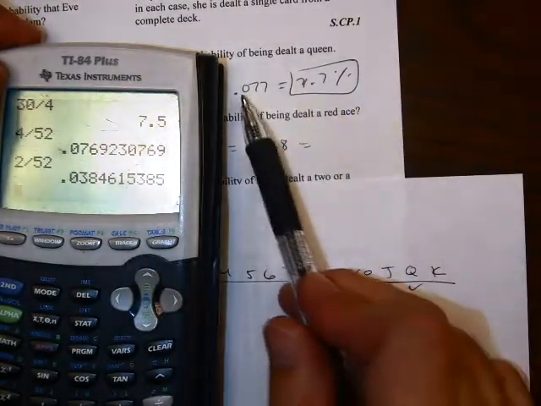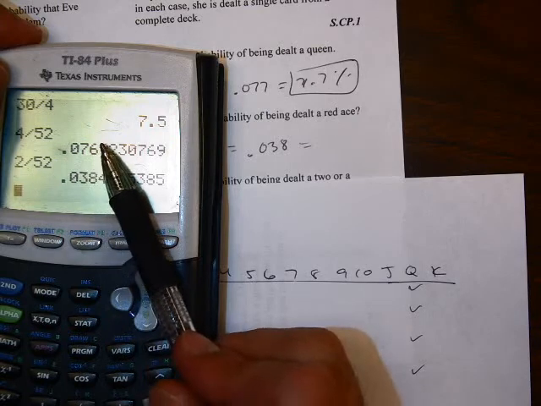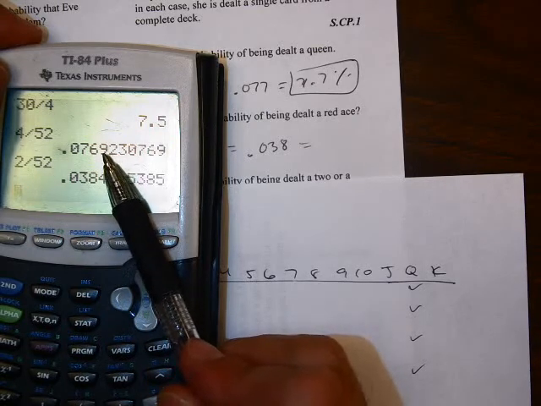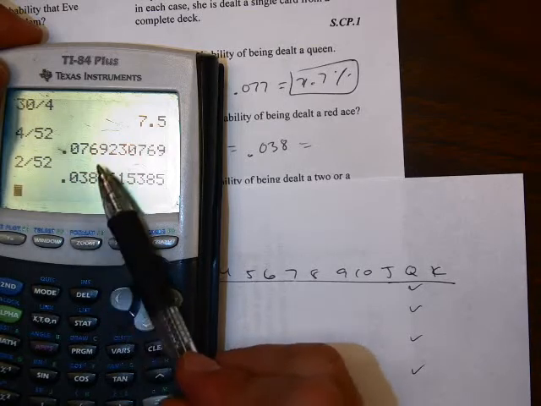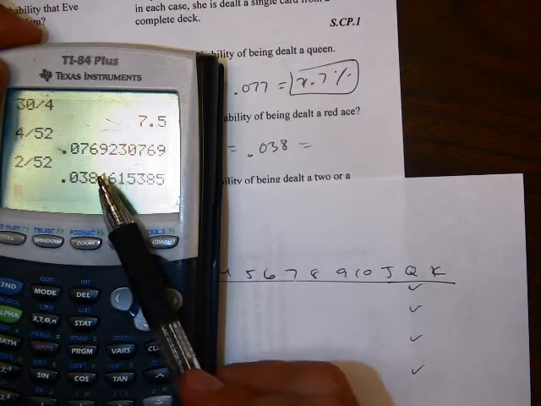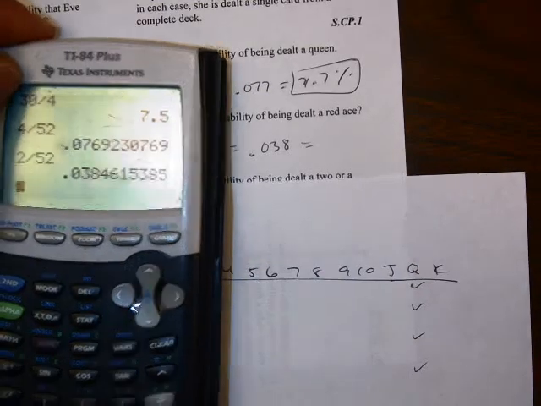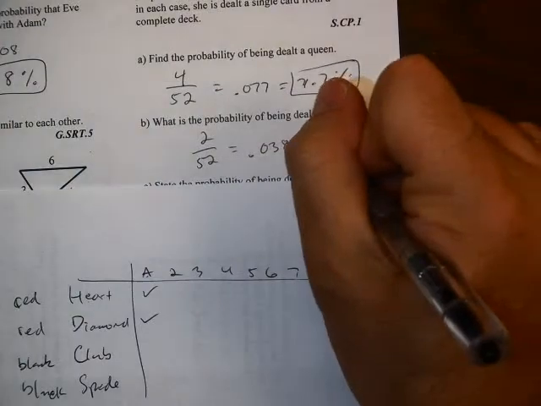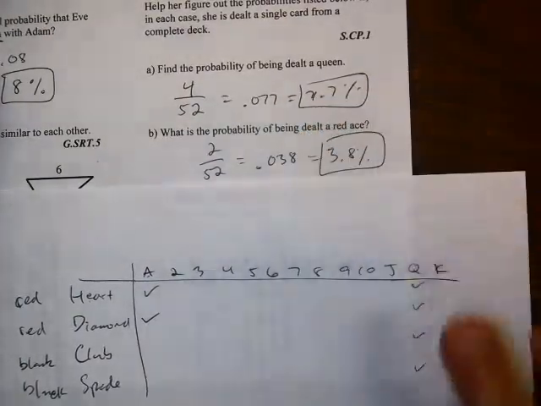And just remember about the rounding. When we did this 0.077, I cut it off here. That 9 was over 5, so that made me round that up to 7. Here I cut it off after 0.038. That 4 is less than 5, which means the 8 stayed as it was. It didn't go up to 9. So our probability is 3.8% for part B.